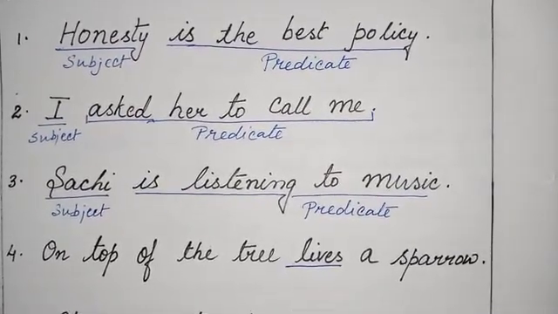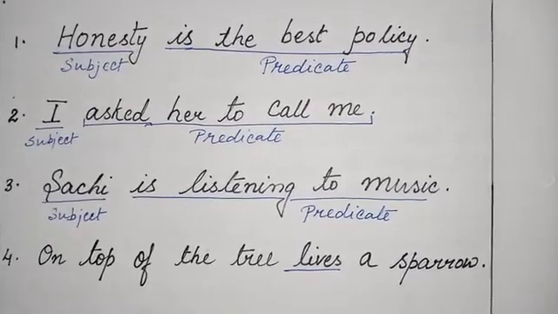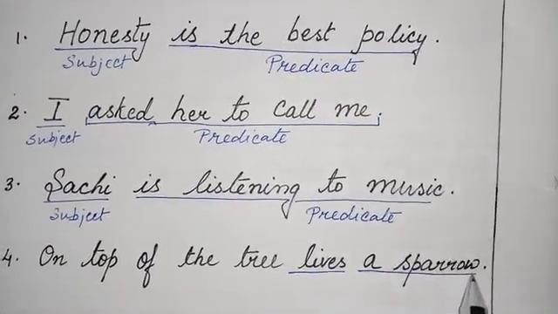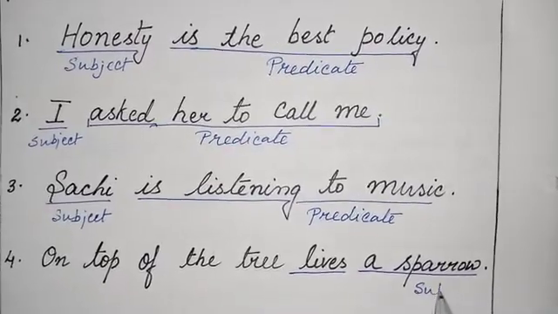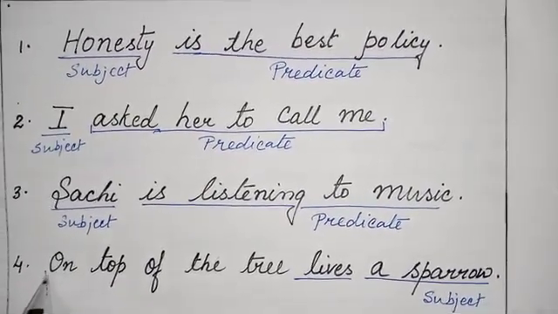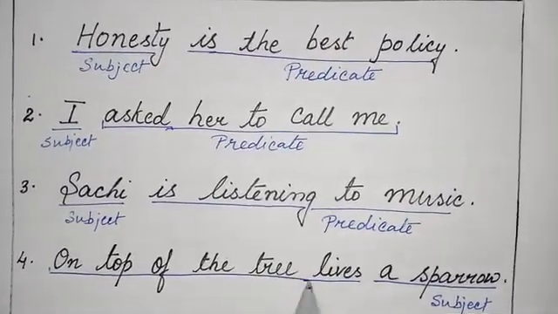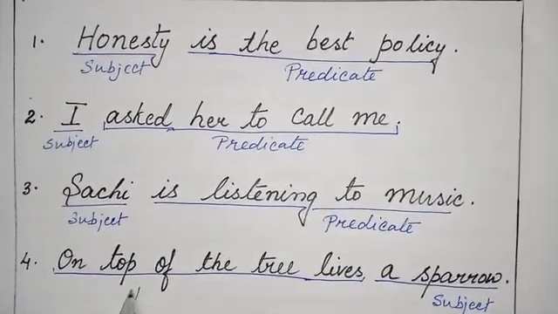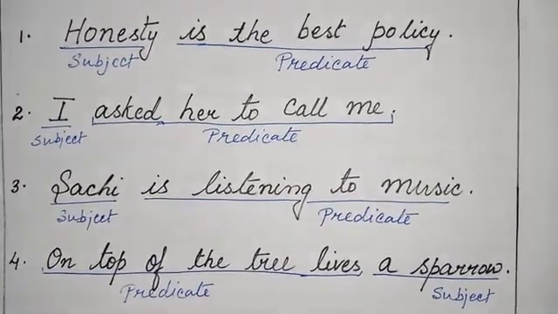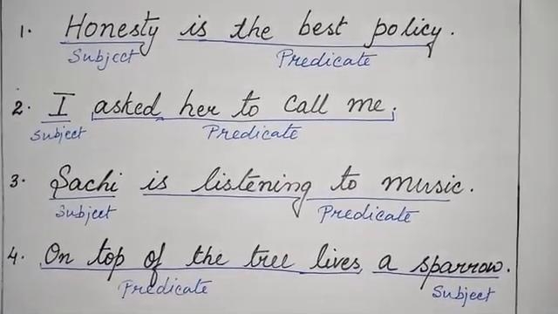Lives. Now, what lives or who lives? A sparrow. So, our subject is a sparrow, and the remaining portion is the predicate. So, you can see here the predicate is at first and the subject is at the last of the sentence.